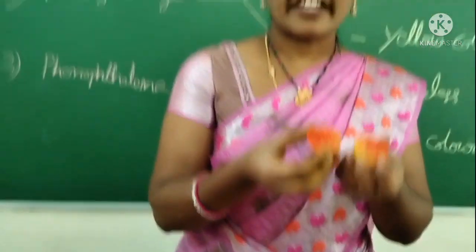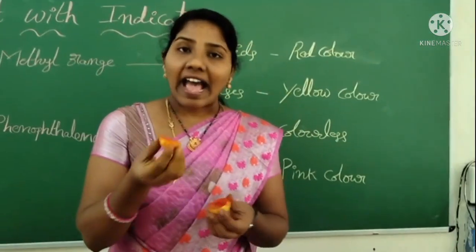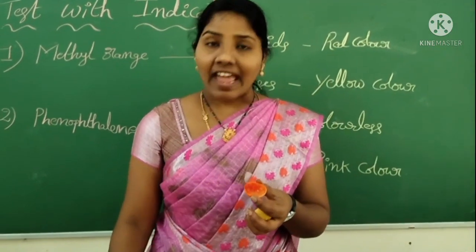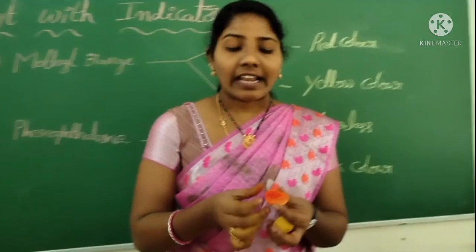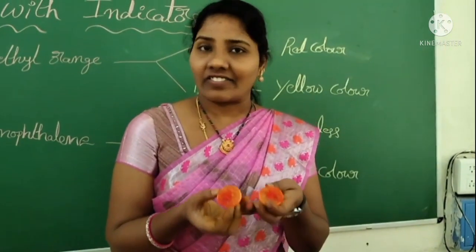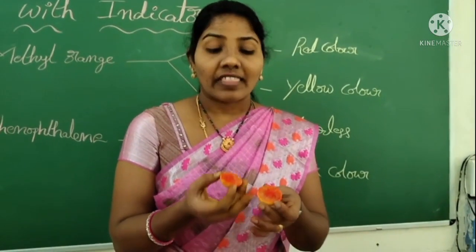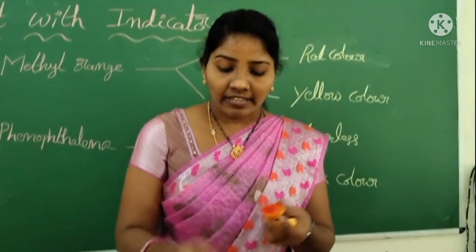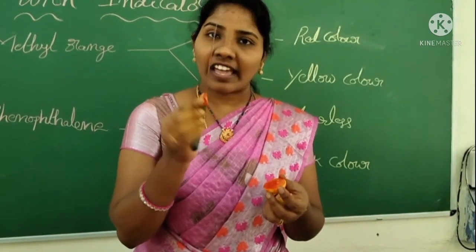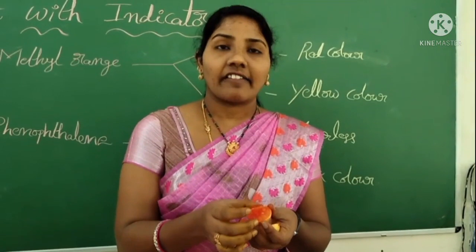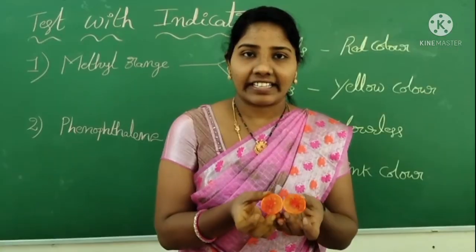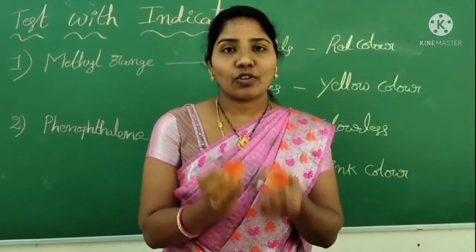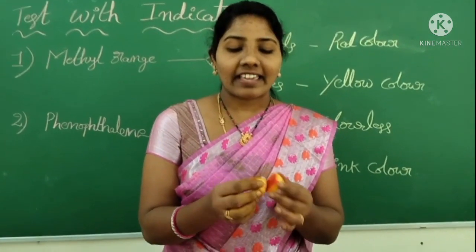So it is a chemical reaction. Already we know that acids, when they react with methyl orange, give red color. In lemon we observe that citric acid is present. So the citric acid, when it reacts with methyl orange, gives a red color solution. It's just a solution. It's looking like blood.